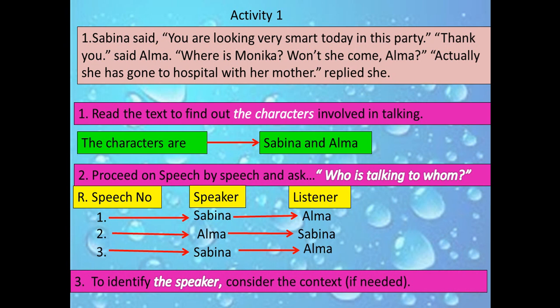Number 3, to identify the speaker, consider the context if needed. This is speech number 4, where the subject is Alma and object is Sabina. These are the clues and do the activity by yourself. Take your time by giving a pause in the video.